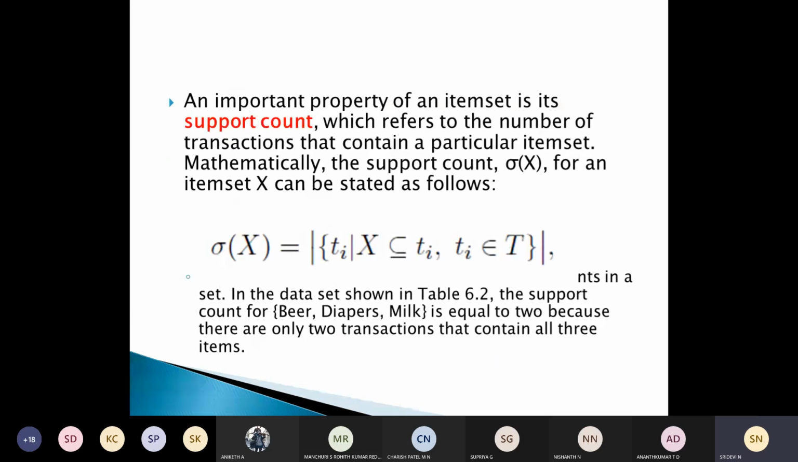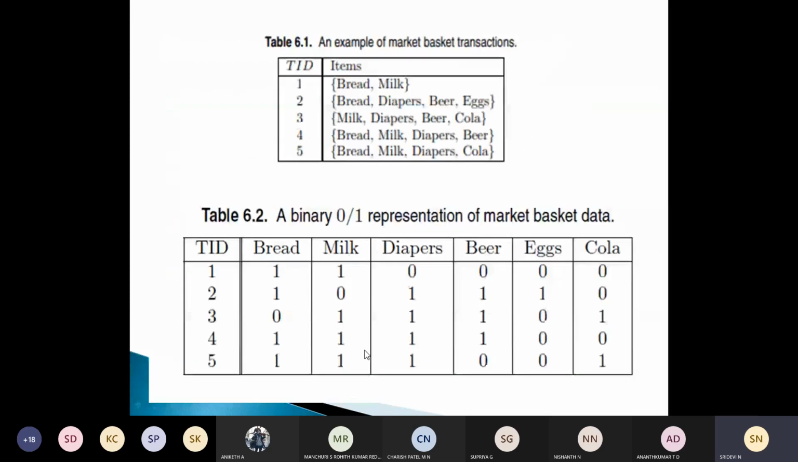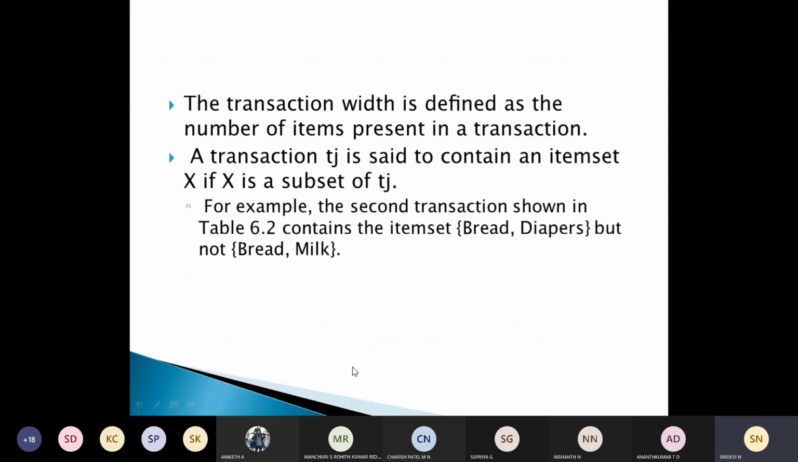It's nothing but the number of transactions that contain a particular item set. As an example, beer, diapers, and milk: we have beer, diapers, and milk in these 2 transactions, 3 and 4. We'll use this support count to find out the confidence.